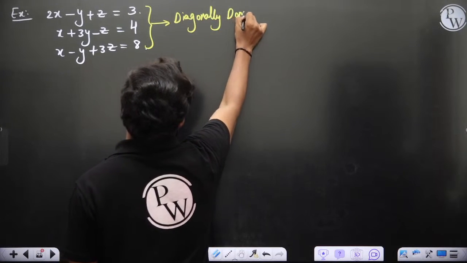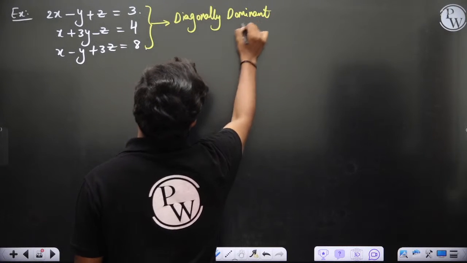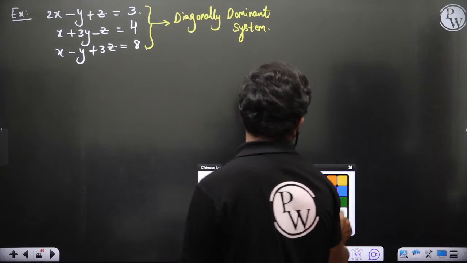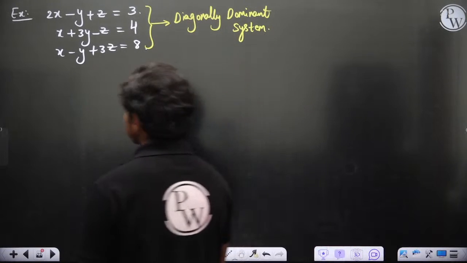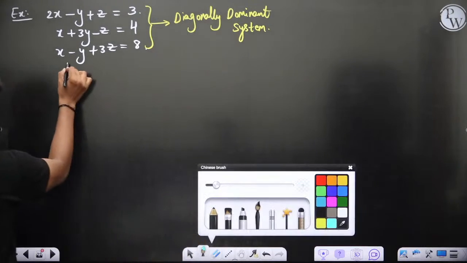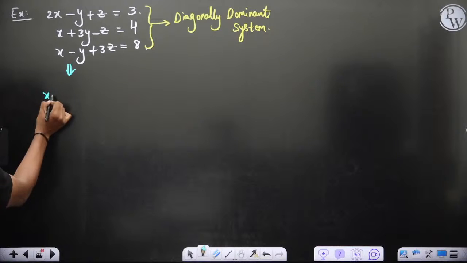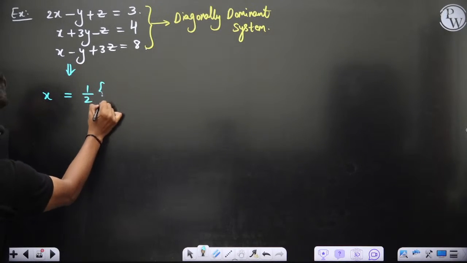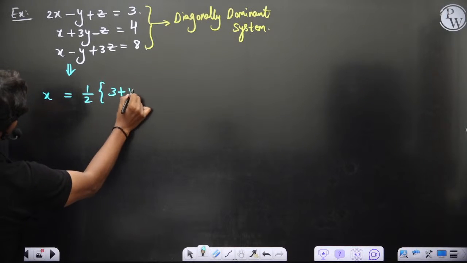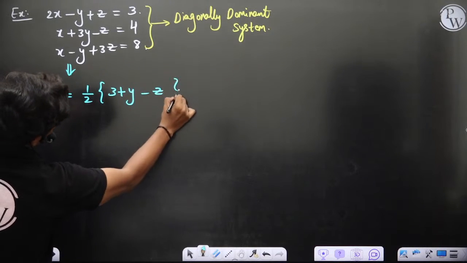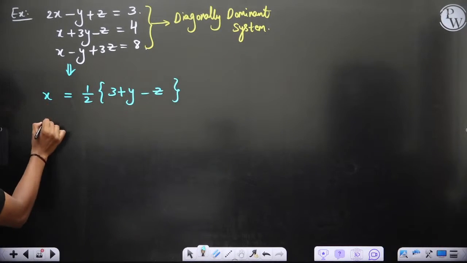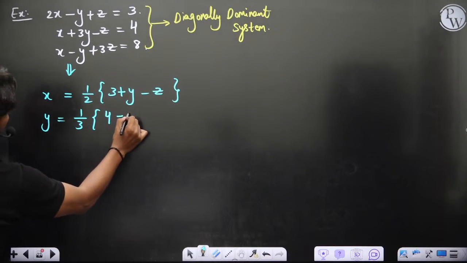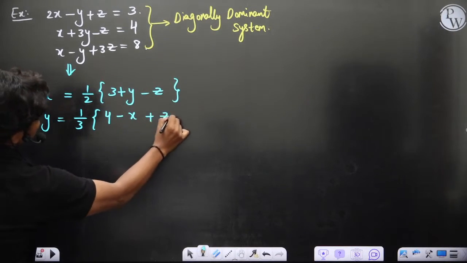Diagonally dominant system. Okay, so this is a diagonally dominant system. Now if this is a diagonally dominant system, then you can write from the first equation, x is equal to 1 by 2 times (3 plus y minus z). This is what you get. Then from the second equation, y is equal to 1/3 times (4 minus x plus z). This is what you have.